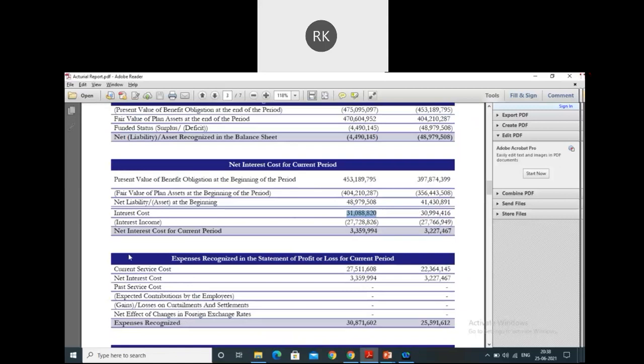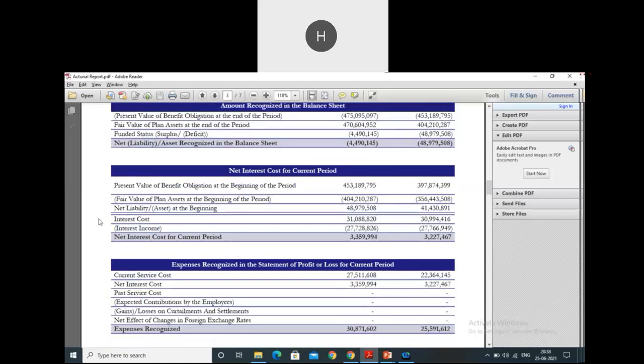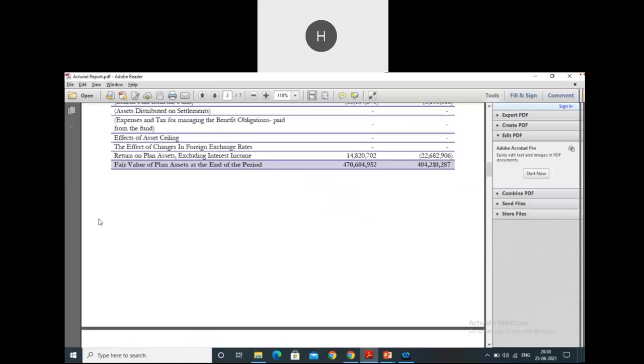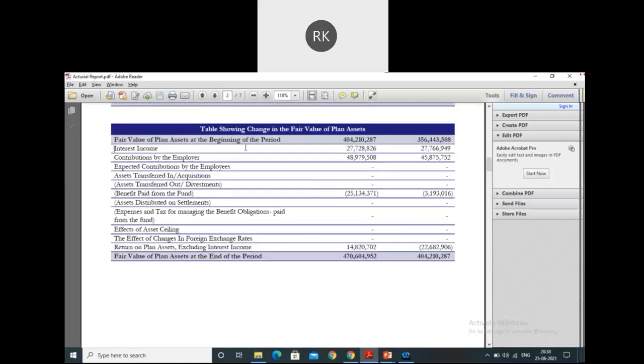Okay, guys. Now there is another item, interest income. Can anyone tell me from where this income must be coming? Guys, please answer. It's very easy, guys. You must be knowing. Just try. Maybe the assets that get the... Exactly, Harsh. So if you go up, in the interest income you could see 27,728.